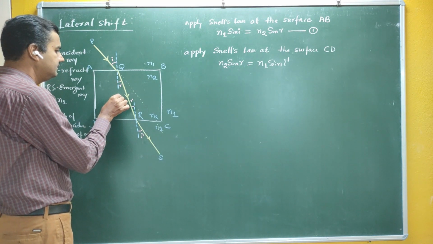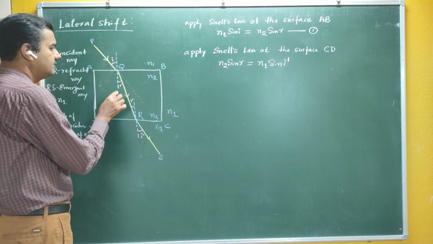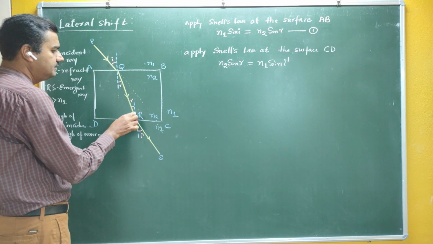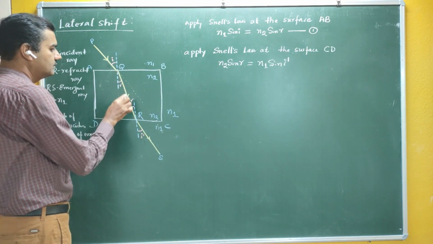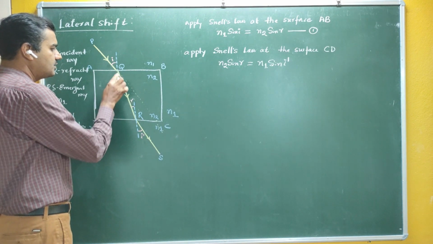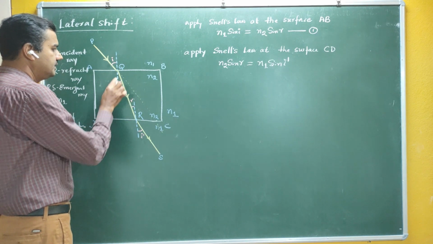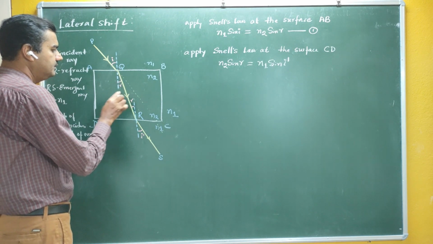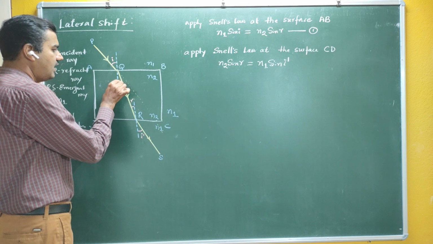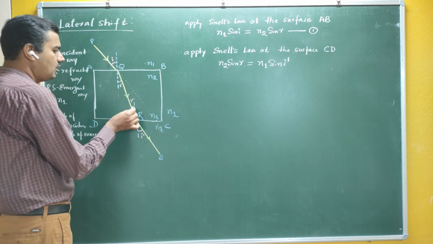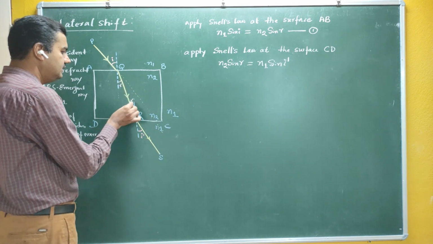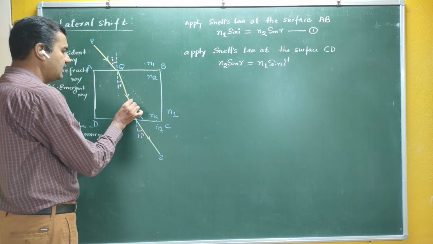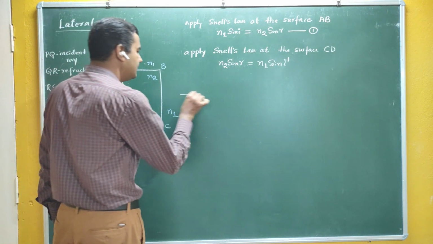You can see here, what type of angles are they? Alternate angles or corresponding angles. Are you getting me? According to the basic geometry which you studied in 8th and 9th, if this angle is R, then this angle is also R. Is it correct?